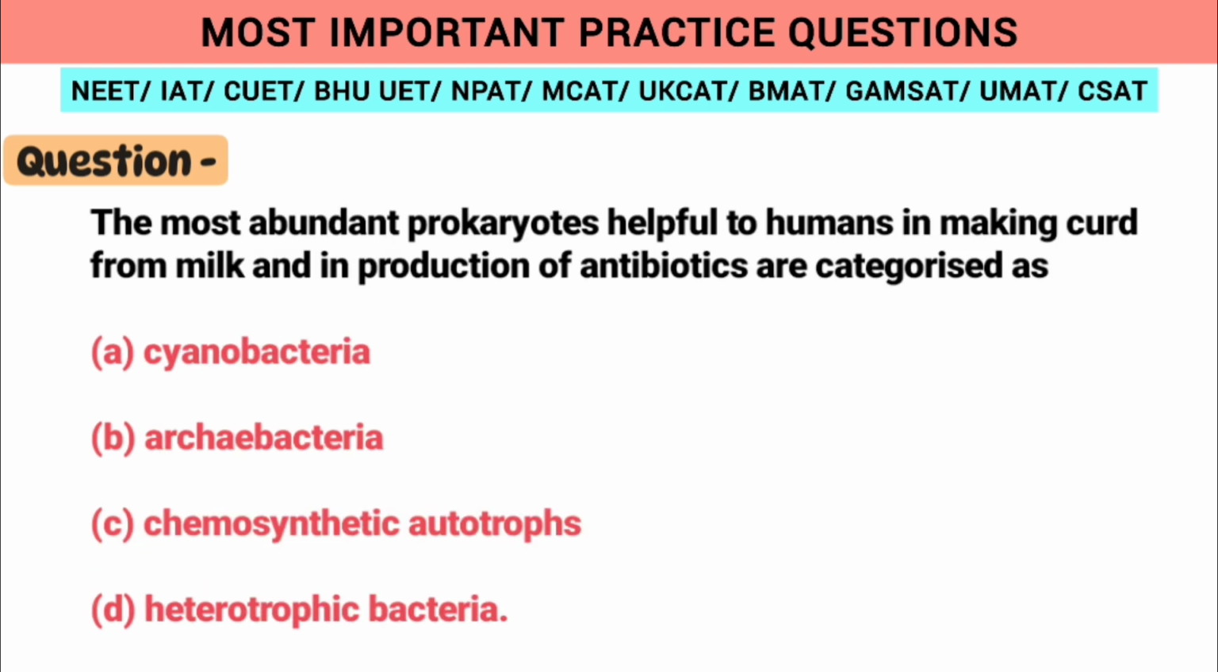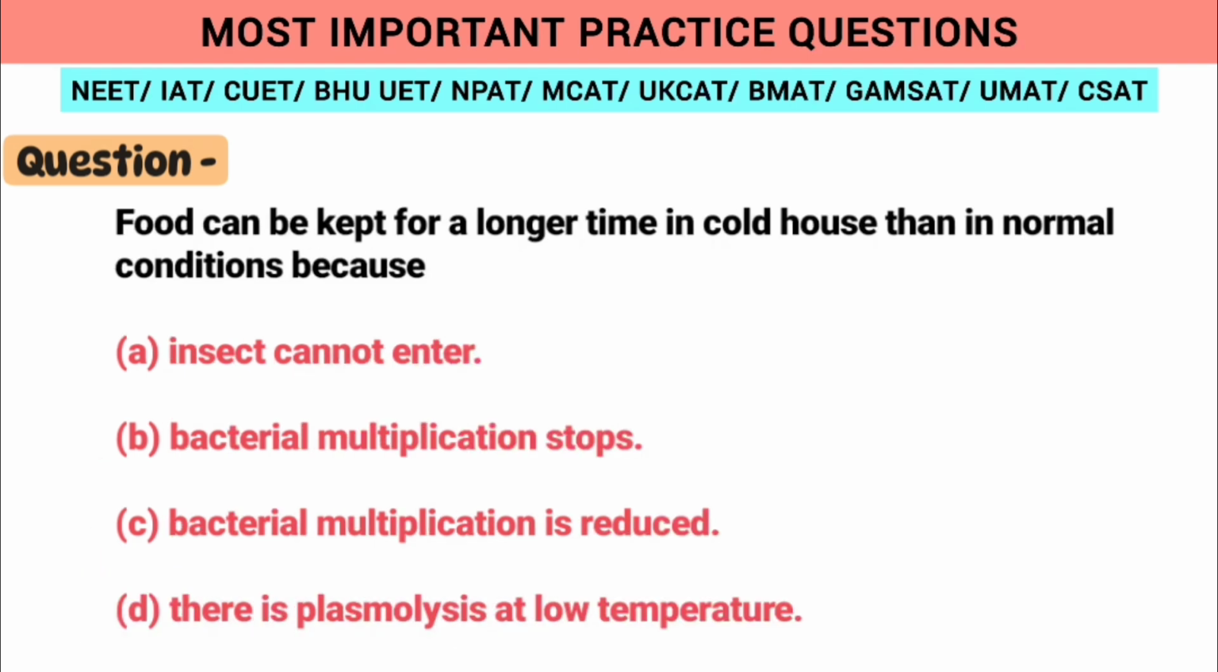The most abundant prokaryotes helpful to humans in making curd from milk and in production of antibiotics are classified as heterotrophic bacteria. Moving on to the next question, food can be kept for longer time in cold houses than in normal conditions because, as we know, bacterial multiplication is reduced.